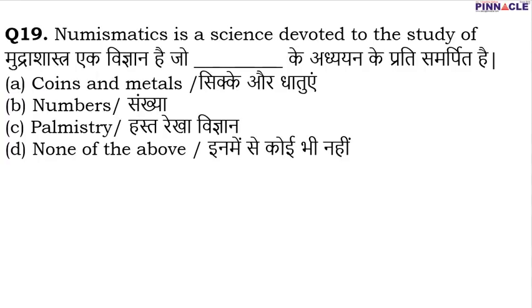In question number 19, numismatics is a science devoted to the study of... Sometimes these types of questions are also important. Numismatics is a science which is completely dedicated to the study of coins and metals. Therefore A is the correct option. The study of numbers is known as numerology, and palmistry is the study of the palm. Many times when we go to an astrologer to have our palm read, that particular study is known as palmistry.